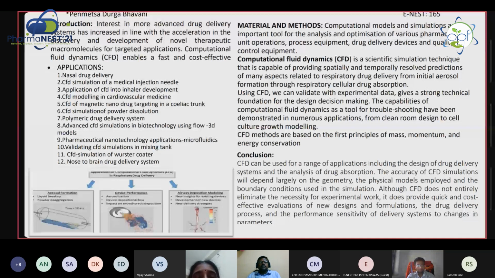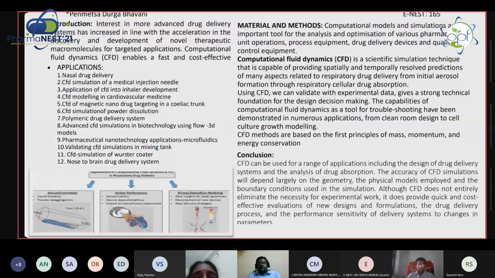Nowadays we are using it up to nasal drug delivery and brain drug delivery, and we are trying to use it in oxygen therapy, oxygen drug delivery in the blood capillaries also, because we need to analyze where the drug is going to be absorbed and where it is going to be cleared, meaning at what time it is absorbed and at what time it is cleared out.